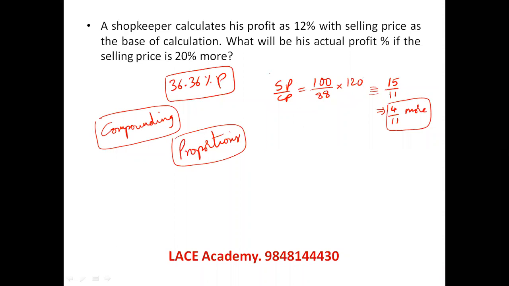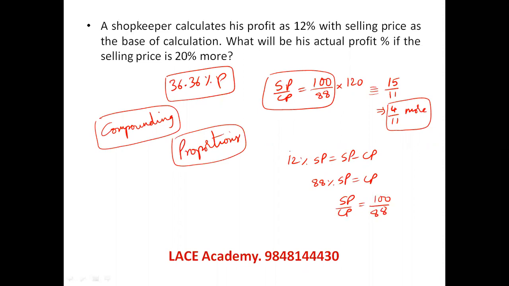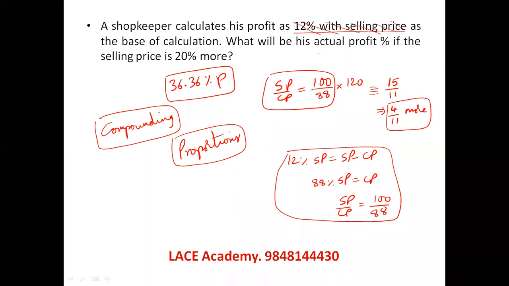Some people might be wondering how we got this. I can say profit equals selling price minus cost price. Profit is 12% of selling price, which is SP minus CP. You rearrange, you can say 88% of SP is equal to CP, or SP by CP equals 100 by 88. We don't do all these things because logically we say when 12% of the selling price is the gain, even if you do not sell this last 12%, you are getting the same amount as you invested. So by selling 88 pieces, you are getting the money of 100 pieces back. So that's the logic we use. Now let us see the next one.